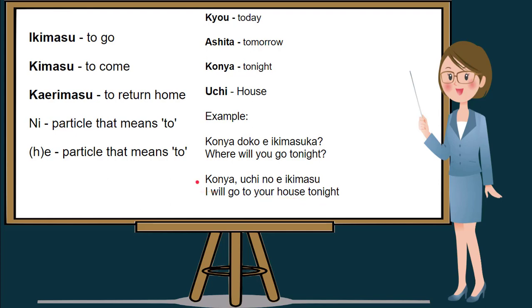Let's read this one once again. Konya uchi no e ikimasu. One more time. Please repeat after me. Konya uchi no e ikimasu. In English, I will go to your house tonight.